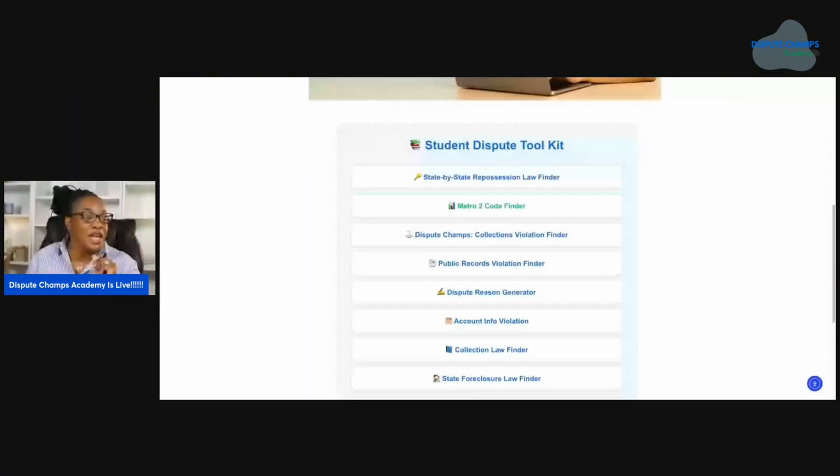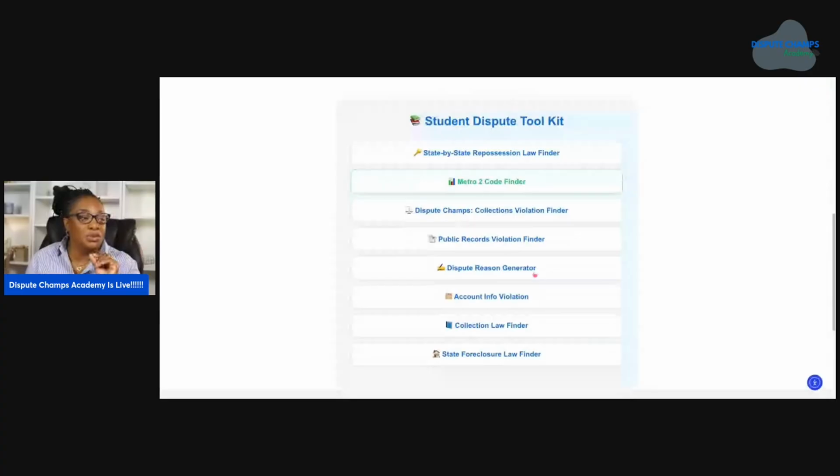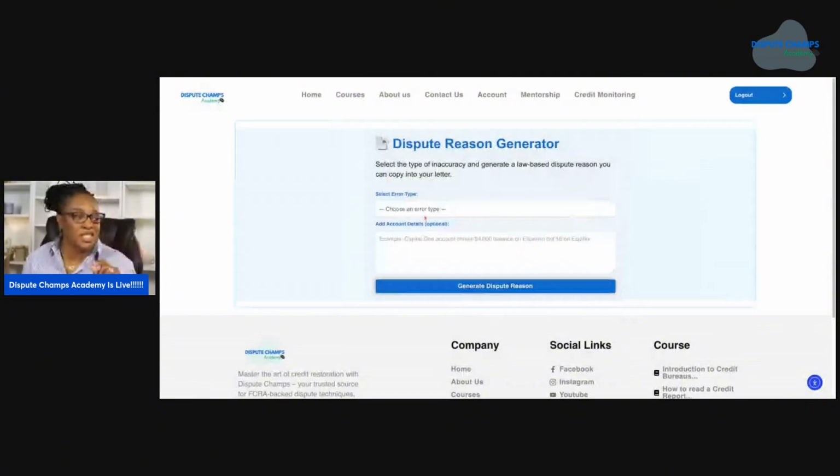All right, so now I'll show you one more. Let's do the dispute reason generator widget. If you are looking for reasons for disputing, because you have to have a reason, right? So if there is an incorrect balance shown, let's start that.